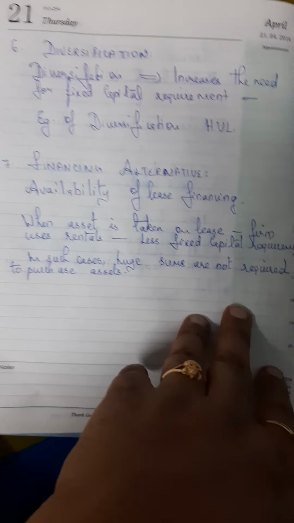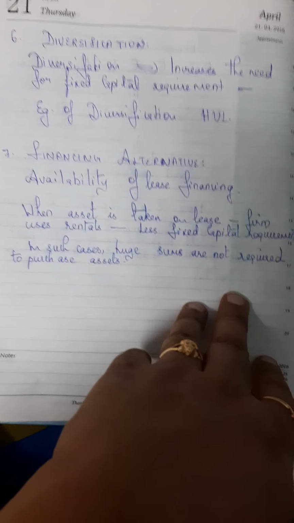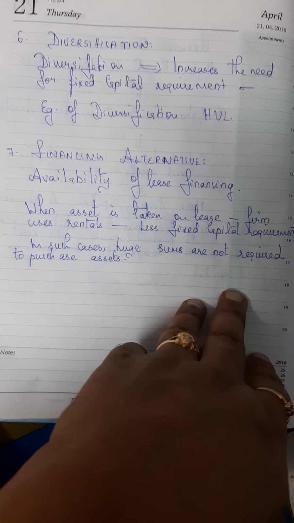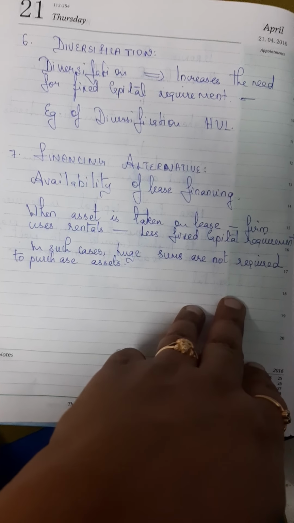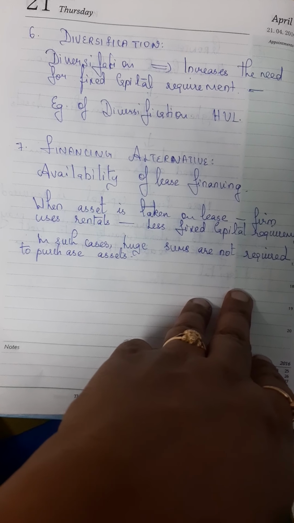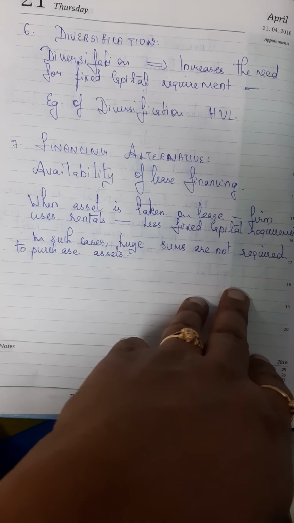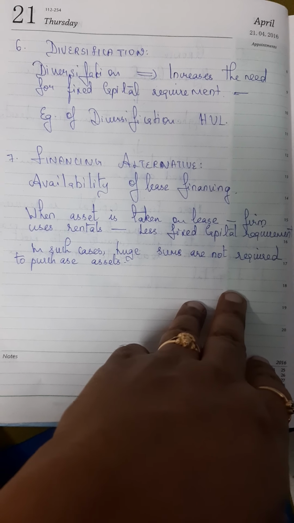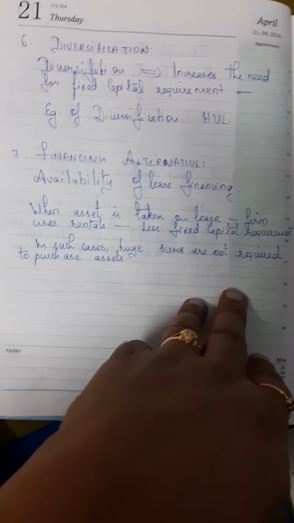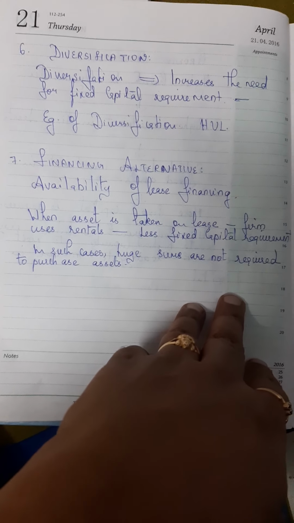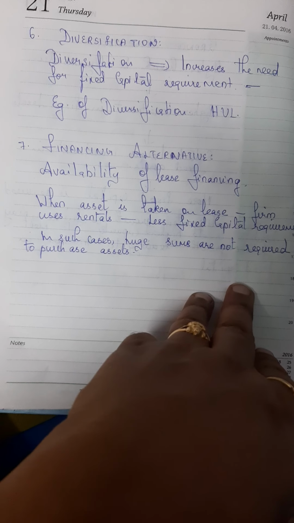Talking about diversification. Diversification means what? Suppose you are doing textile business, now you want to do cement business. Suppose you are doing chocolate manufacturing, now you are entering into water bottle manufacturing. So you are doing different businesses. HUL is a classic example of diversification. If you are into more diversification, then you have to buy more machines, open more factories, thereby more fixed capital requirement is there.